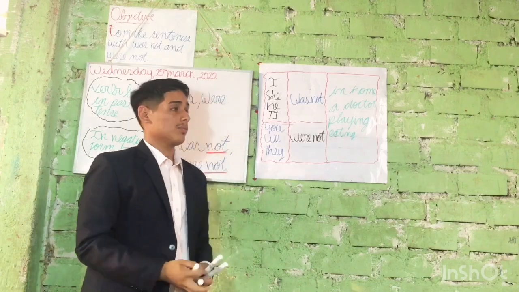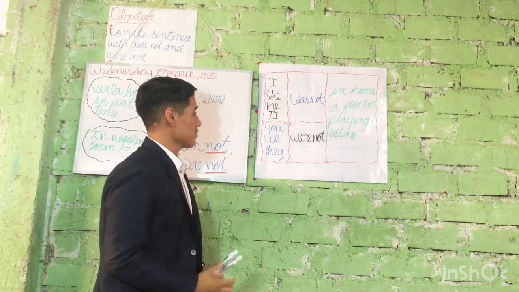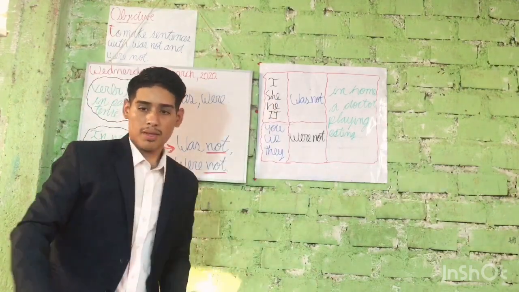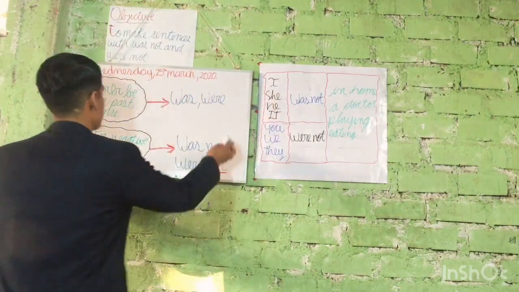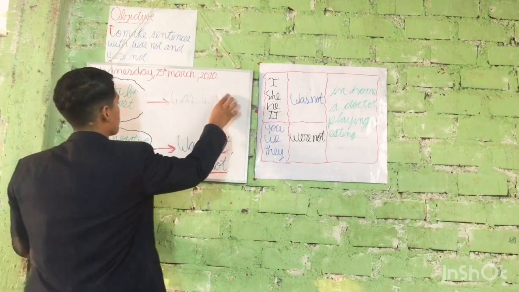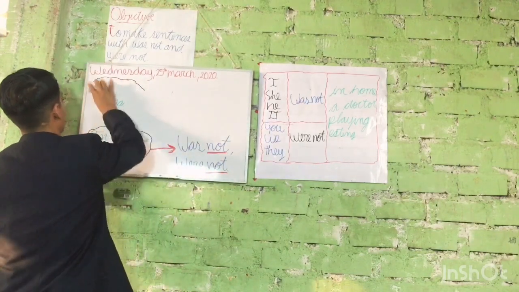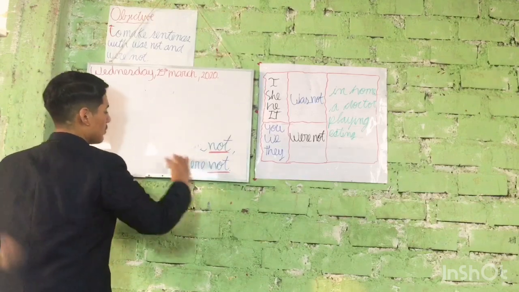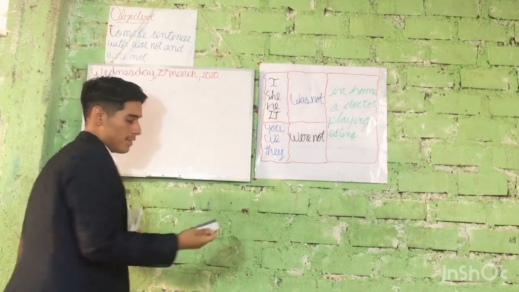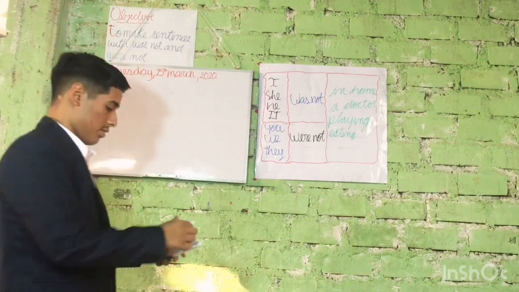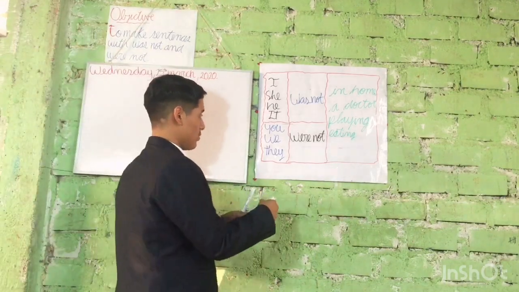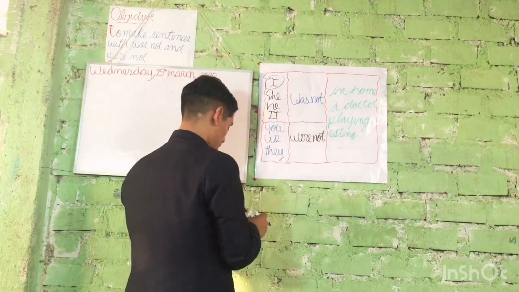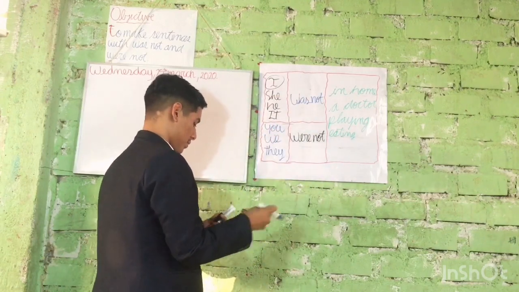So for making a sentence, I need to erase this. Pay attention, please, in this part. To make a sentence, the first one, for example, with I. What happened with I?